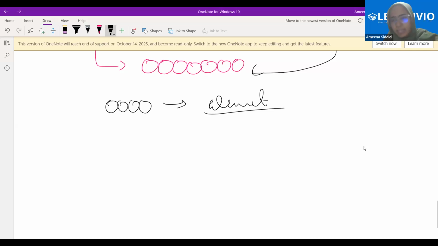Now from the elements, we might have metals, non-metals, and metalloids. That is also clear. Metals, non-metals, and metalloids. Just know the analogy of the cricket team. That's it.